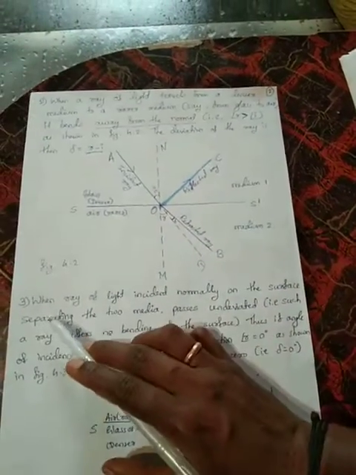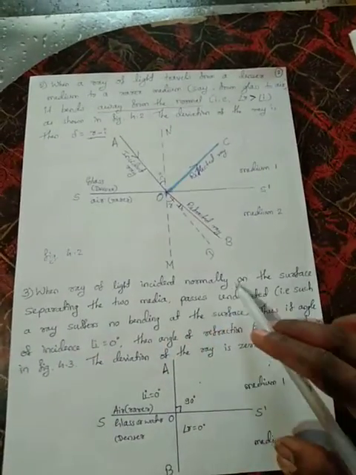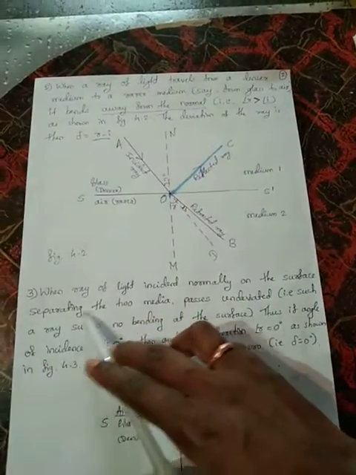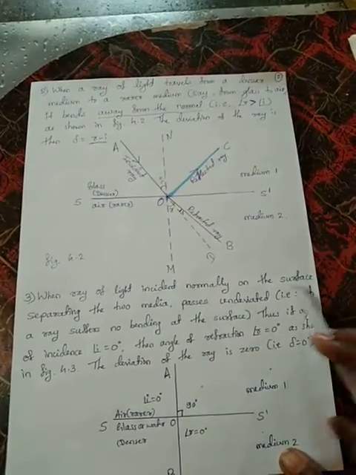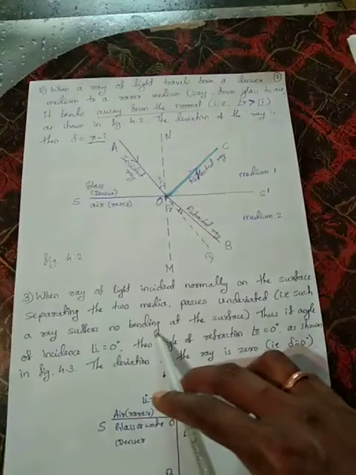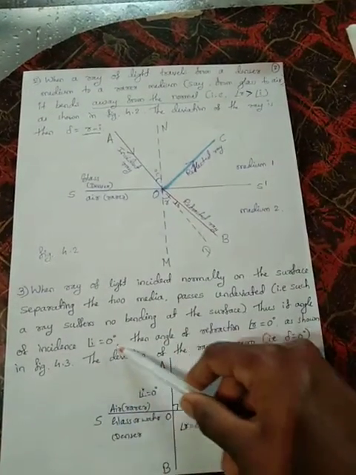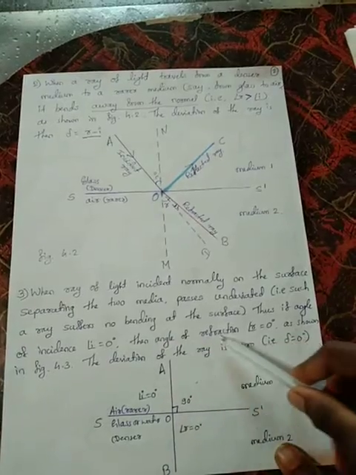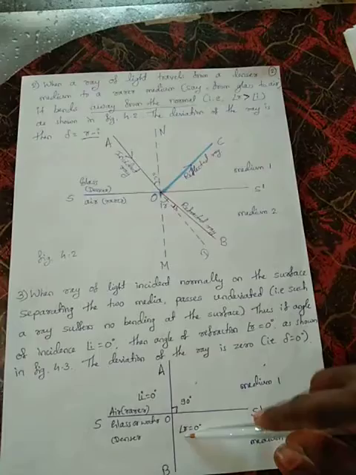The third case is when a ray of light incident normally on the surface separating the two media passes undeviated. Such a ray suffers no bending at the surface. Thus, if the angle of incidence i is equal to 0, then the angle of refraction r is equal to 0, as shown in figure 4.3.